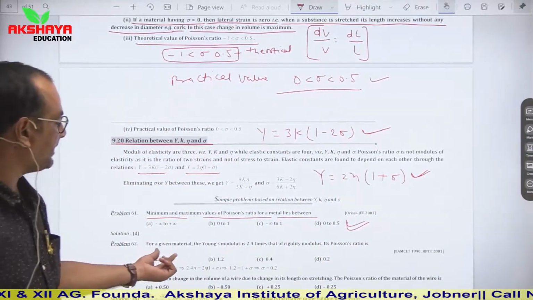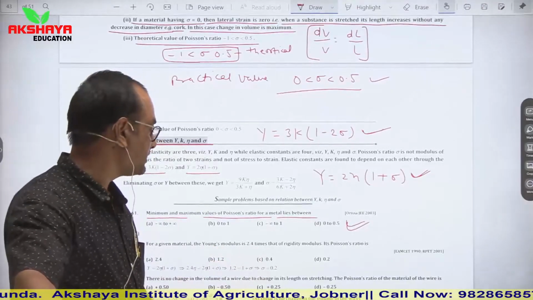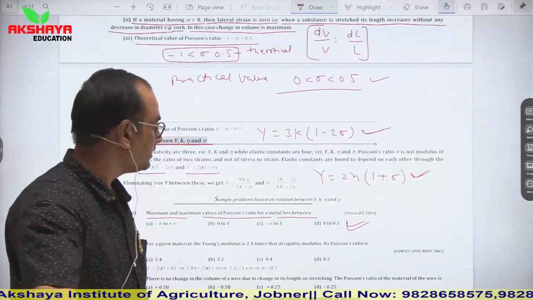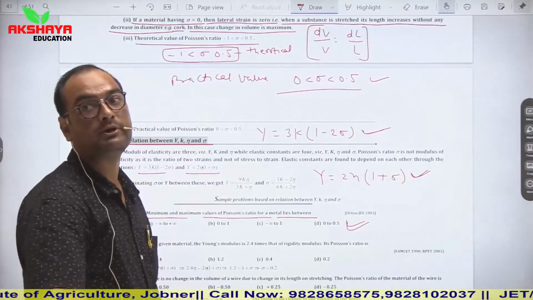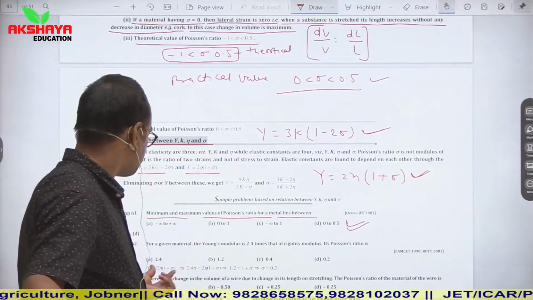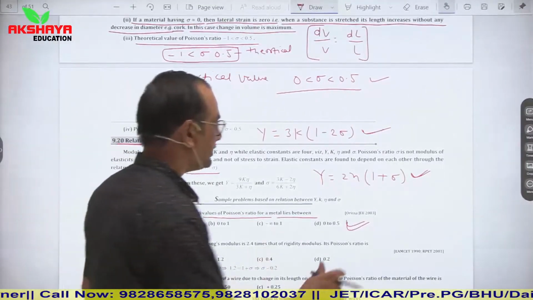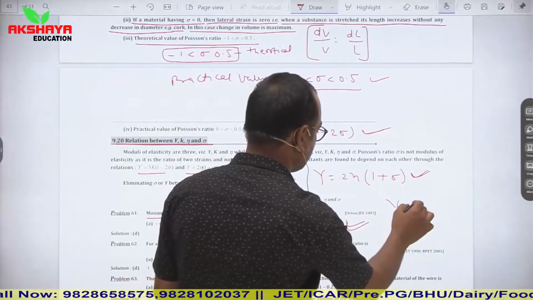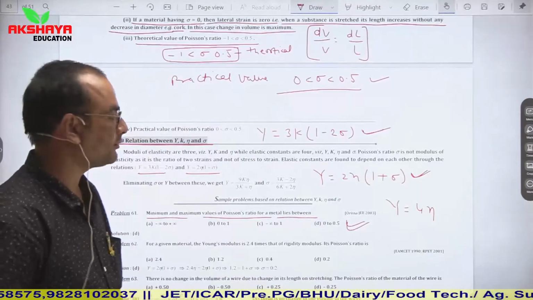Second one is, for a given material, Young's modulus is given to us. Young's modulus is 2.4 times that of rigidity modulus. Its Poisson's ratio is, we have to find Poisson's ratio. So Young's modulus is 2.4 times that of rigidity modulus. It means Y is equal to 2.4 eta. And Poisson's ratio we have to calculate.